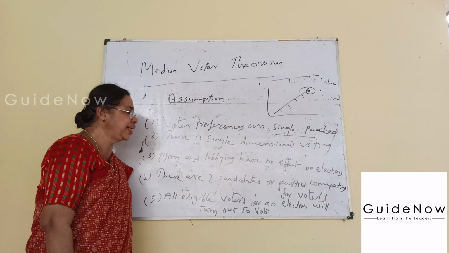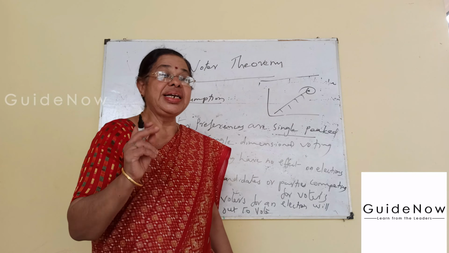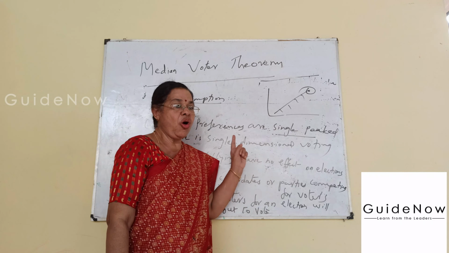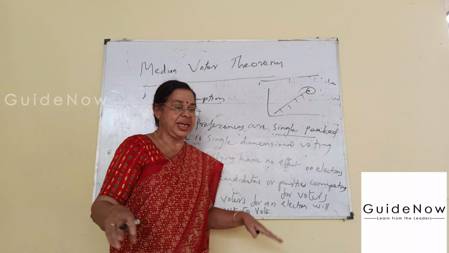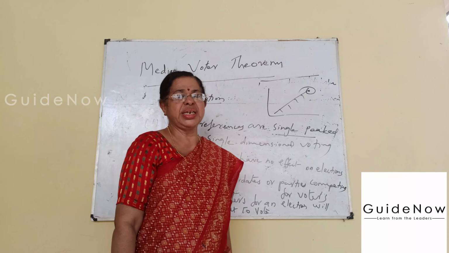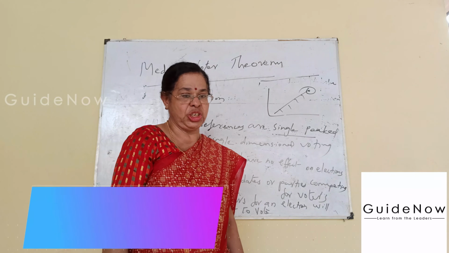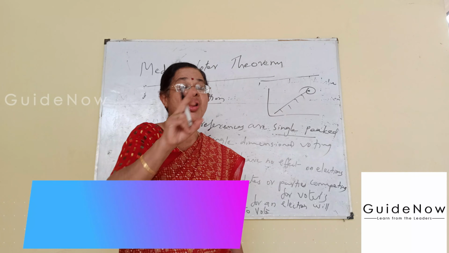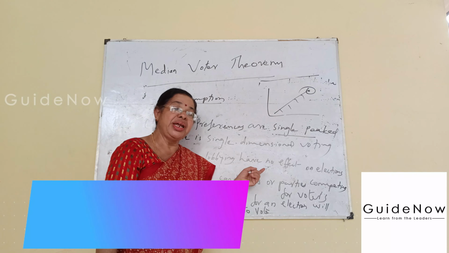The second important assumption is that there is single dimensional voting. Single dimensional voting means only one issue at a time. During the voting time or election, only one issue is considered. In most cases there are so many issues, but the voter can take only one issue, and this is applied in the median voter theorem.